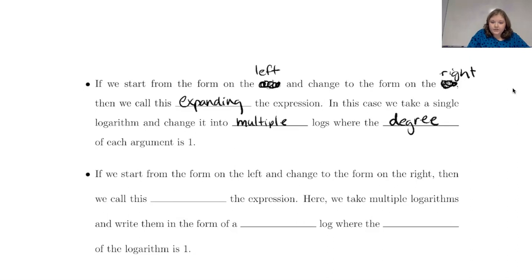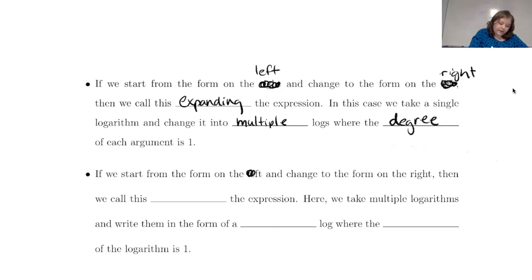So this one should not have, if you've expanded something, there should be nothing like log with power on the inside, nothing like that. The power would come out front. And then same thing, you shouldn't have the log of two things multiplied together. Like you wouldn't have log of 3x. Instead, you would write log of 3 plus log of x. So it's expanded as much as possible if it has to expand. Okay.